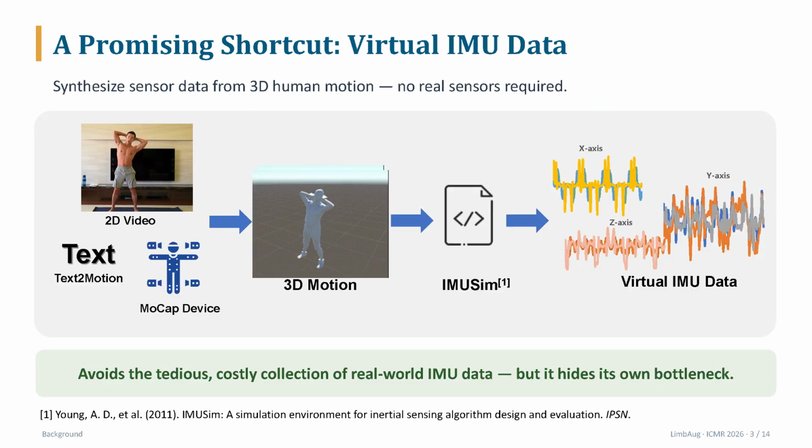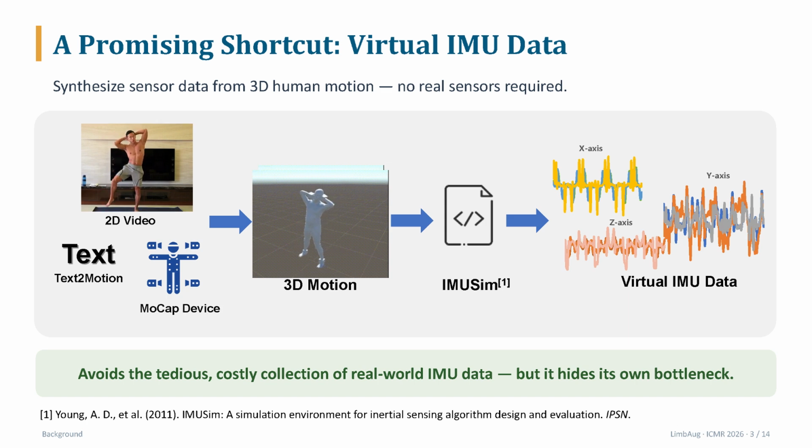A natural solution is to synthesize virtual IMU data from 3D human motion. The pipeline is simple. We start with a 3D motion sequence, simulate what body-worn IMU sensors would record, and then use the synthesized signals to train HAR models.